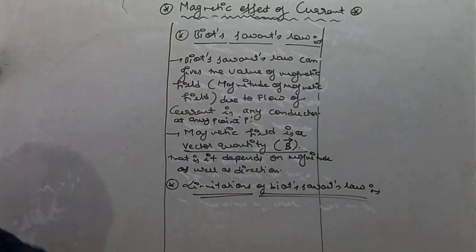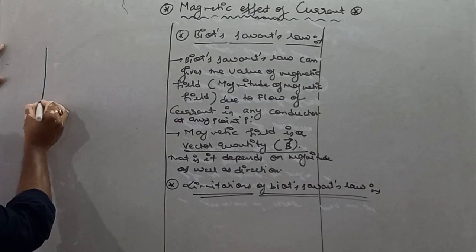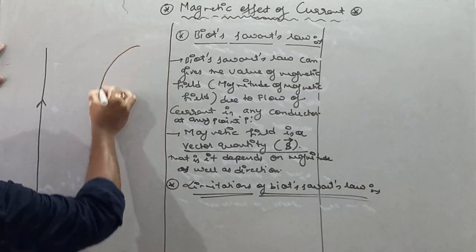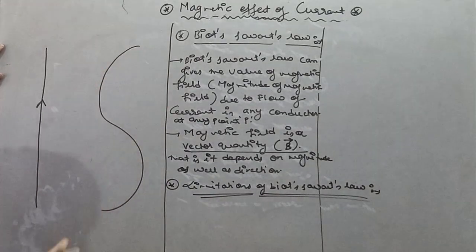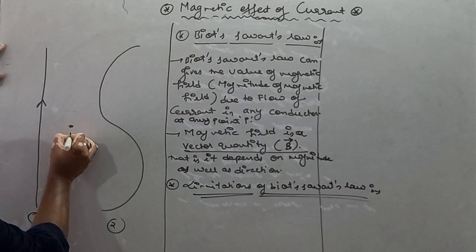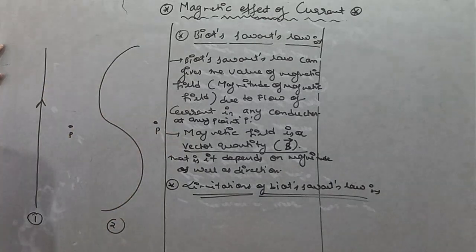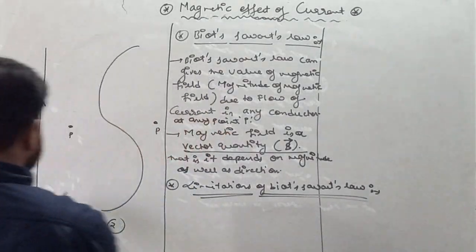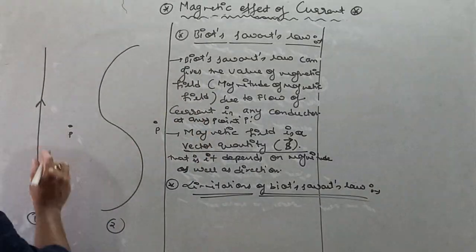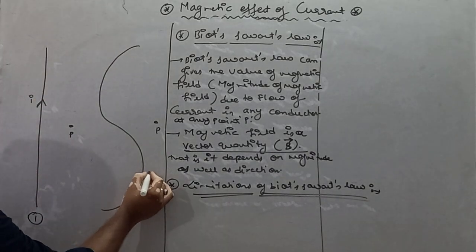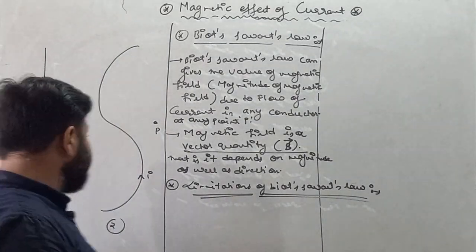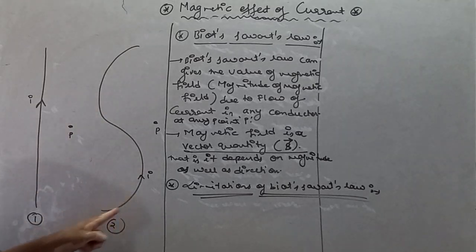Very first thing, my dear student, let's suppose we have a conductor which is straight, and a conductor of the same length and same material that I am taking in zigzag form. So these two are our conductors. This is the first conductor, this is the second conductor, and there is a point P here also. Let's suppose this conductor carries current I and this conductor also carries current I. This conductor is straight but this conductor is zigzag in shape.